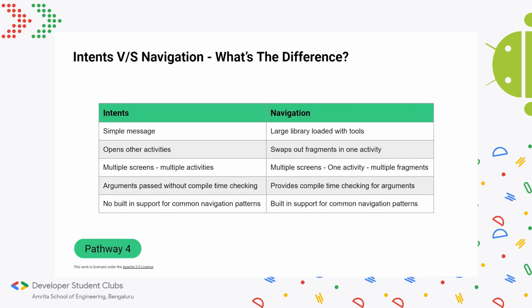So for intents, you have multiple screens and multiple activities. For navigation, you have multiple screens, all in one activity, and each screen is represented by a fragment. When you're using intents, you're actually opening up other activities, whereas when you use navigation, it's the same activity, just replacing fragments based on what the user clicks.